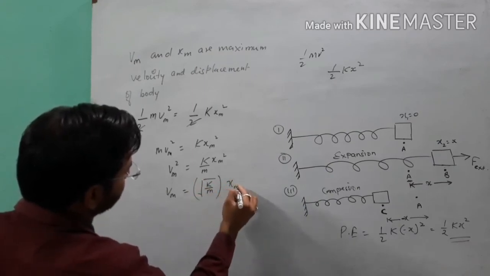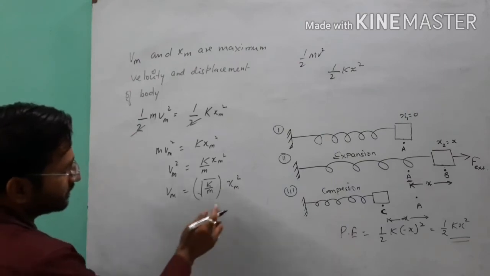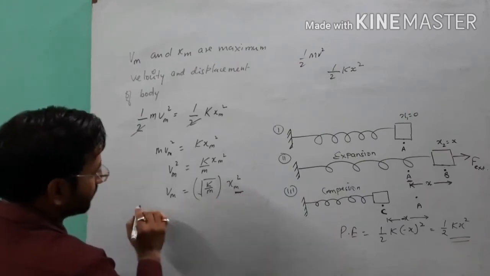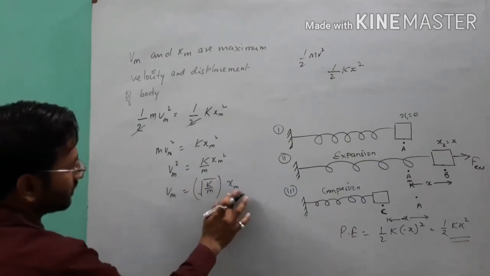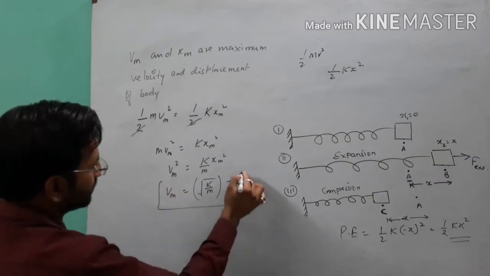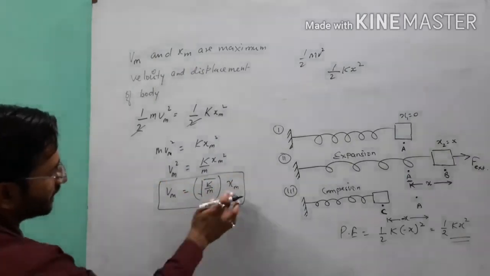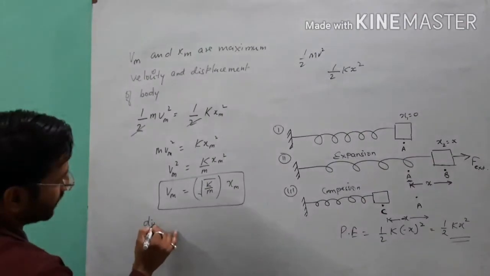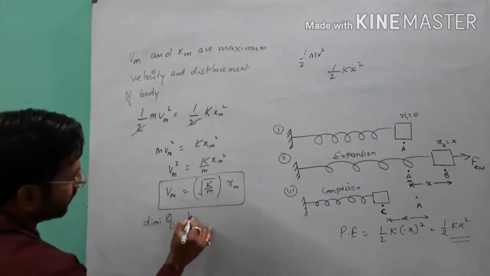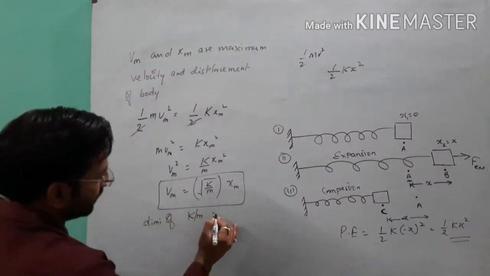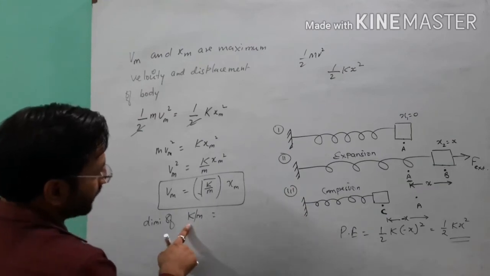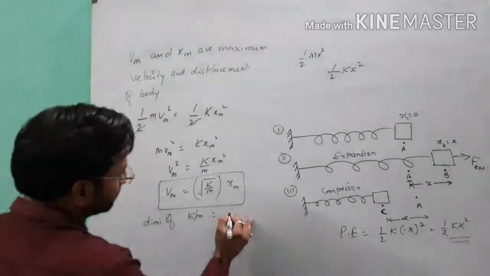So this is called the relation between vm and xm. And if we think about the dimension of k by m, k is the force constant. Here the dimension will be what,